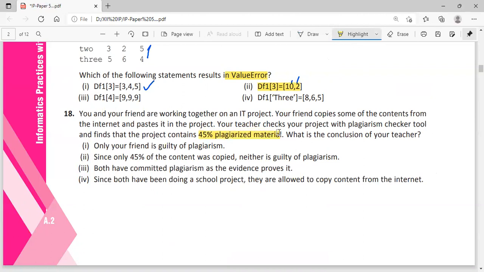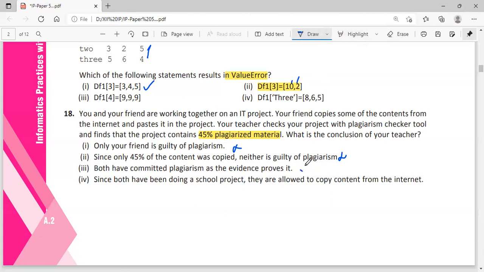Only your friend is guilty of plagiarism, since only 45% of the content was copied. Neither is guilty of plagiarism. This is wrong. This is also wrong. Both have committed plagiarism as the evidence proves. Yes, this is correct.